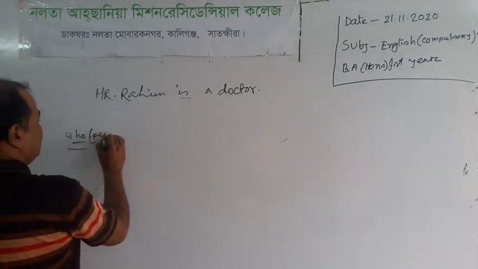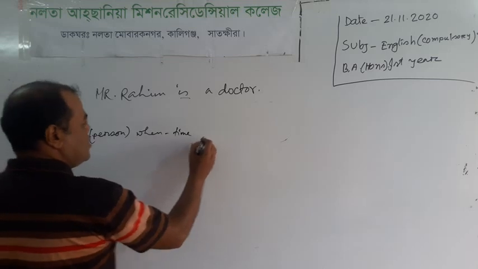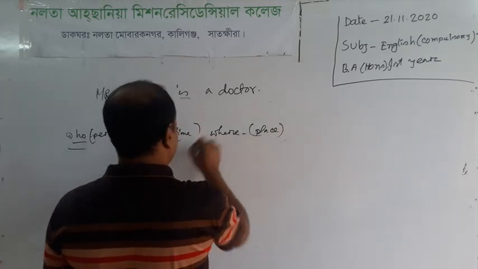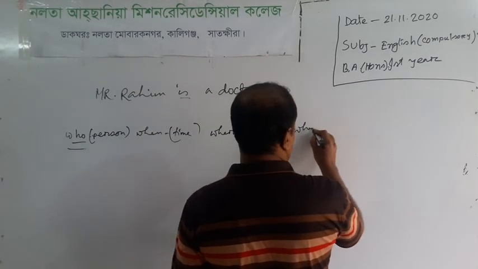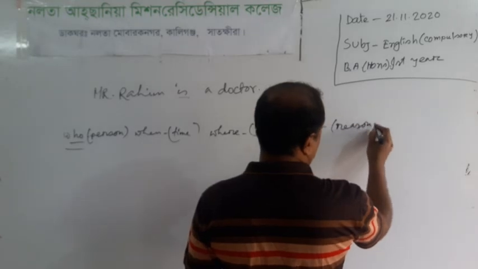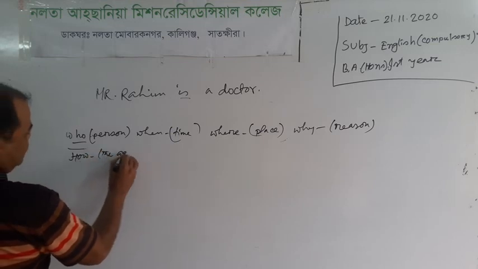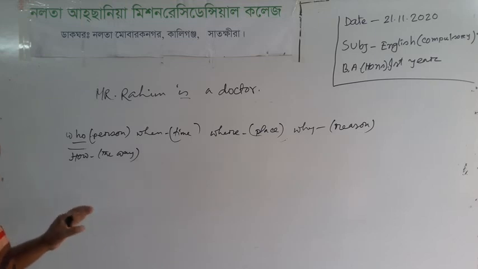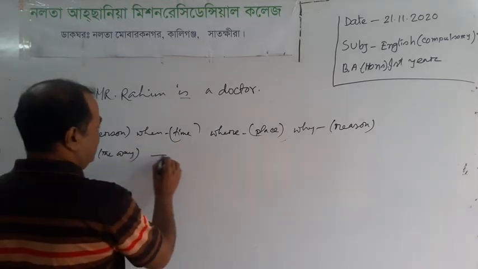Who, person; when, time; where, place; why, reason; how, the way, by how, the way we have completed or performed any task, etc. Who, when, where, why, how, all of these.